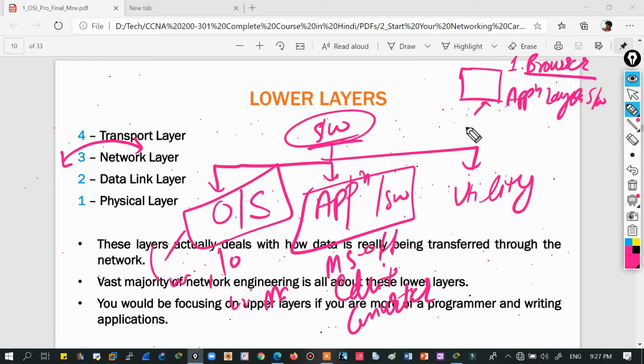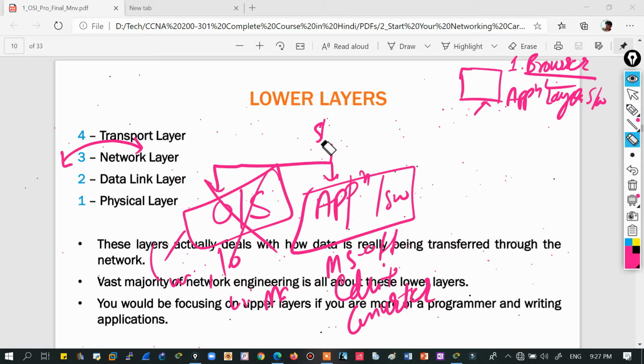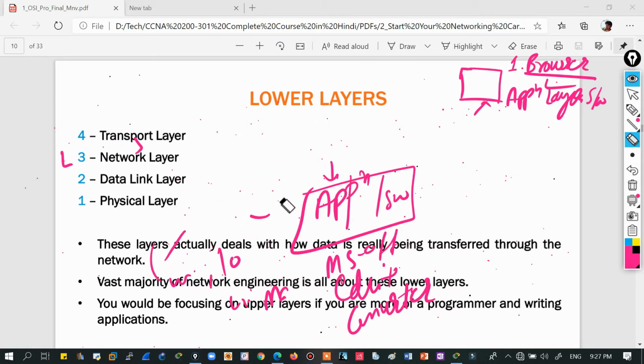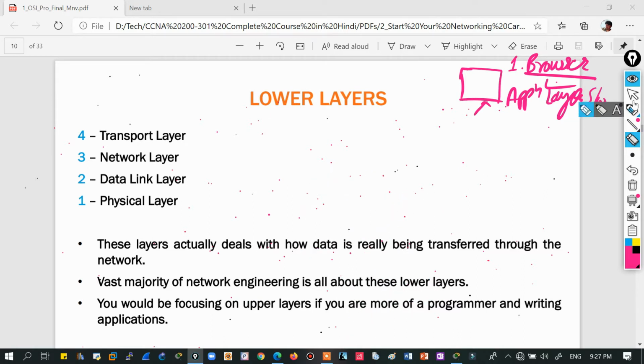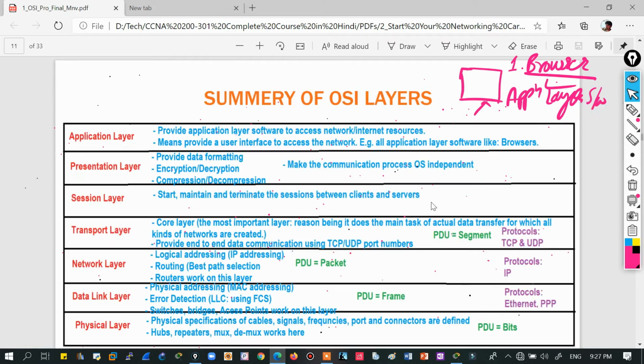So what do we need to run the internet? We need a browser. Does a browser come under operating system? No, it comes under application software. What the browser is actually doing is providing me an interface to access the internet. This work is done at the application layer. So the application layer provides an interface so that I can access network or internet resources. That is the function of the application layer: to provide the user some interface to access the network resources.